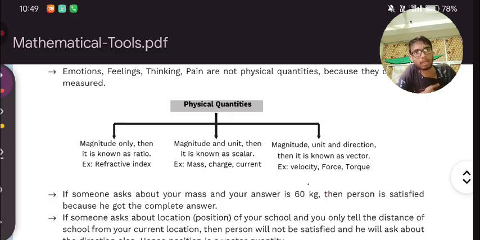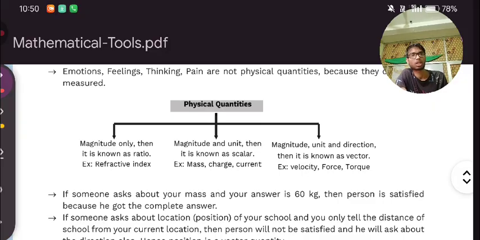Velocity is a vector because it provides a direction. That's why force provides a direction. When you apply force on an object, you show that you are applying force in this direction. Torque is also a vector quantity because it provides a unit, magnitude as well as direction. What's the difference between a scalar and a vector? Just direction. A scalar does not have a direction, but a vector has a direction.